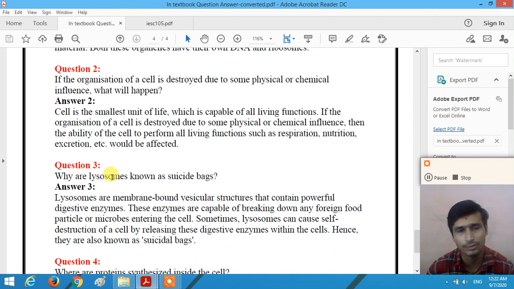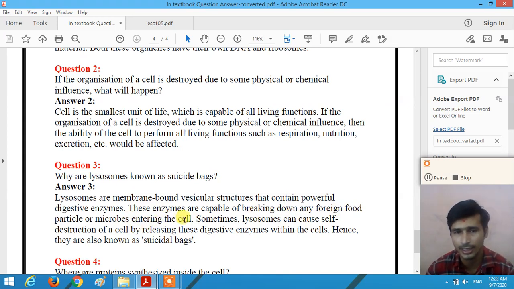Question number 3. Why are the lysosomes known as suicide bags? So this we will discuss in the topic of lysosomes also, right? Why are the lysosomes known as suicide bags? Lysosomes are membrane-bound vesicular structures that contain powerful digestive enzymes. These enzymes are capable of breaking down any foreign food particles or microbes entering the cell.